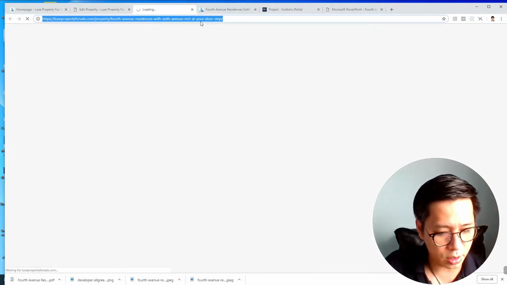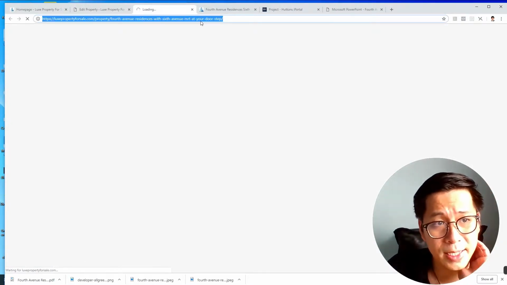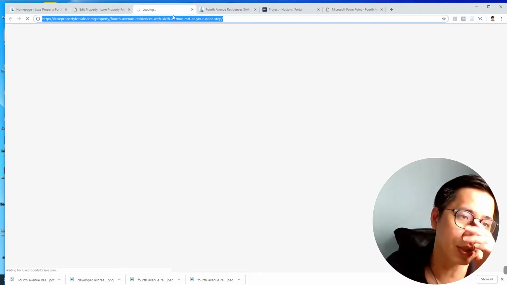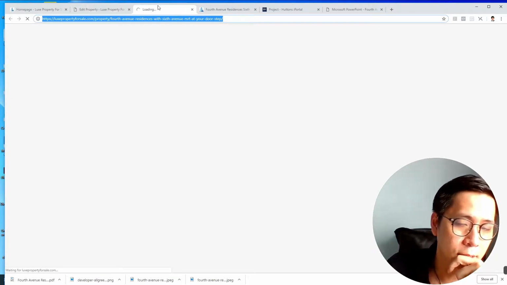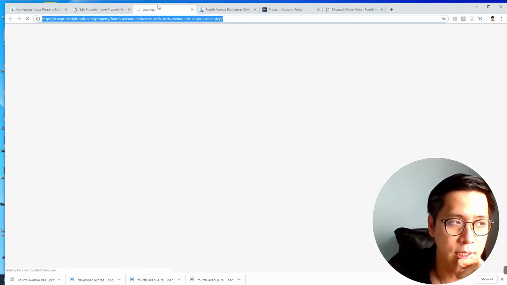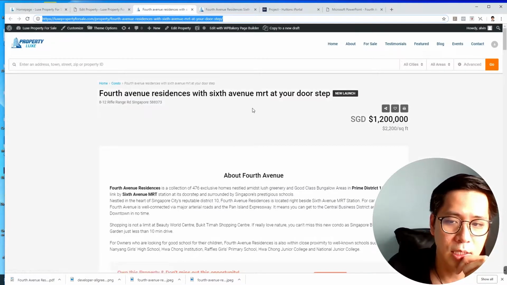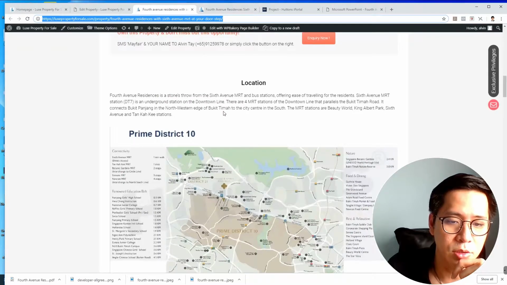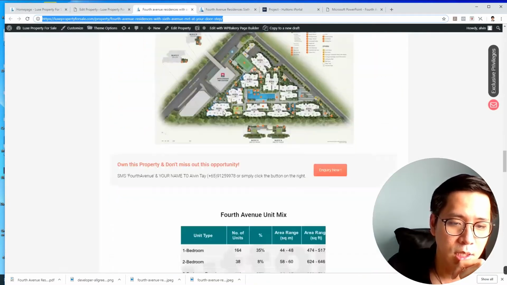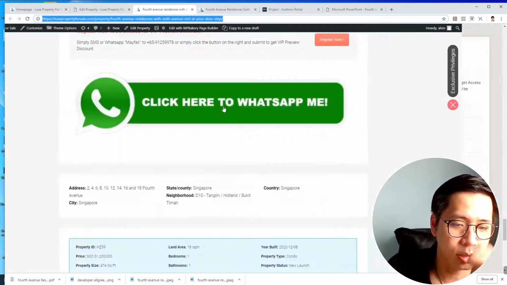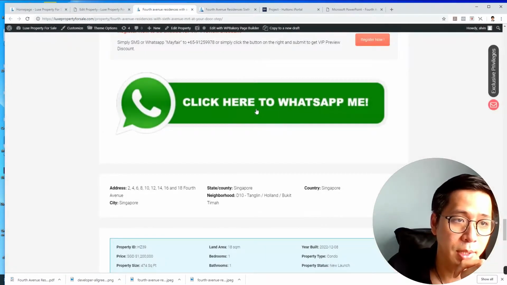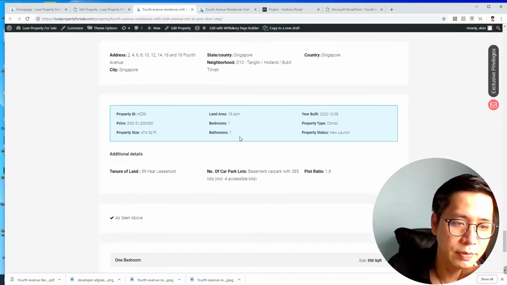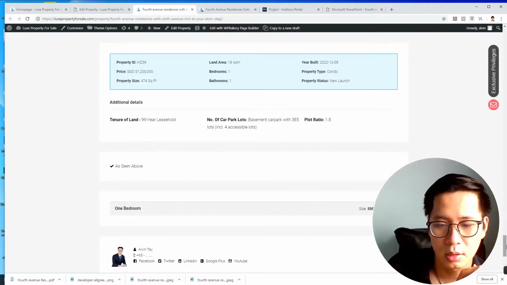Now you take note, I copy this link and go and do some backlinking to the page to tell Google actually what the page is about. This is just for the internal backlinking. You see 4th Avenue. Apparently I don't have any media, that's why you don't see much image over here. Everything is quite simple. This WhatsApp button, please change it to your name also. I did not cover. Let me cover it in a while.